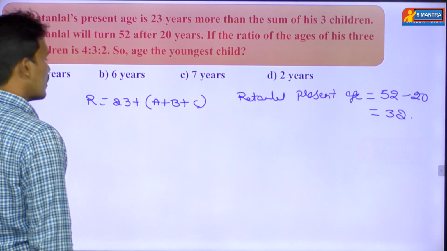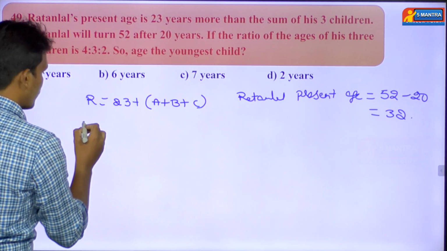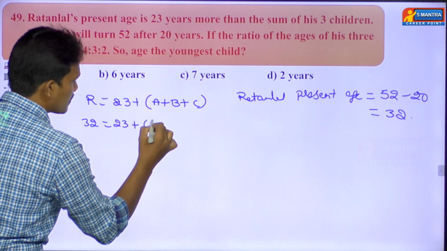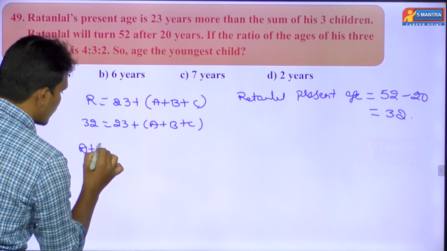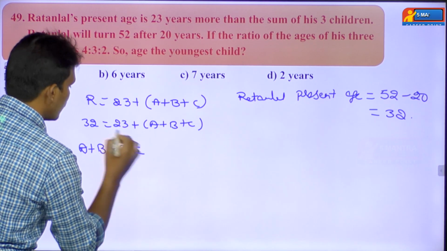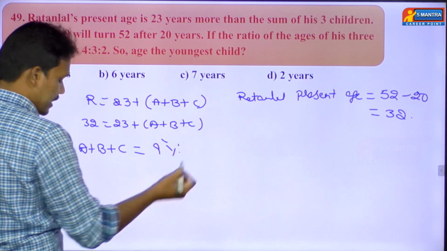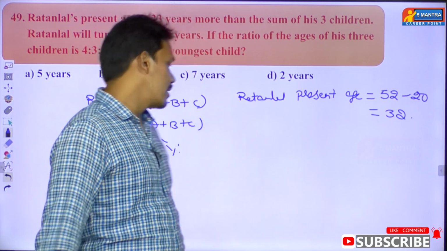Yes, if you substitute this 32 into the second equation, you will be left with 23 plus A plus B plus C. Then we are going to find the sum of the ages of the three children, so 32 minus 23, that leaves 9 years. See here, the sum of the ages of those three children is 9 years.